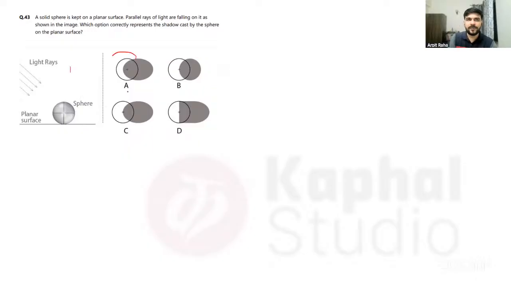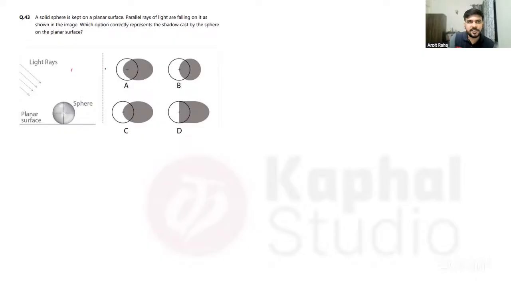These two options look very close to each other, and this is where the whole confusion is. Now, before I think whether A or C would be correct, or what would be the actual shadow, let's look at how we get a hint from the question itself. Where do we have to look?